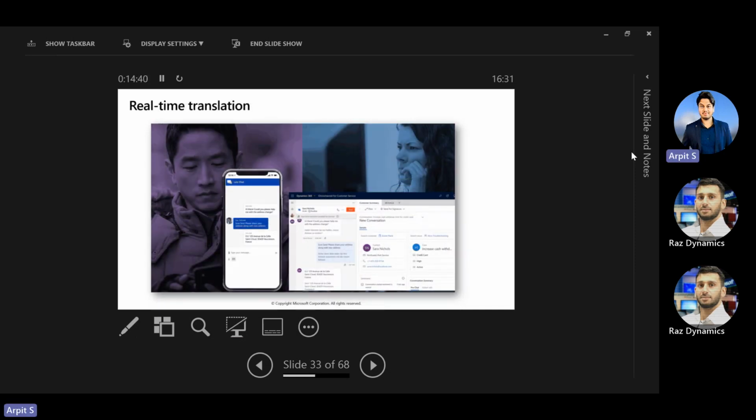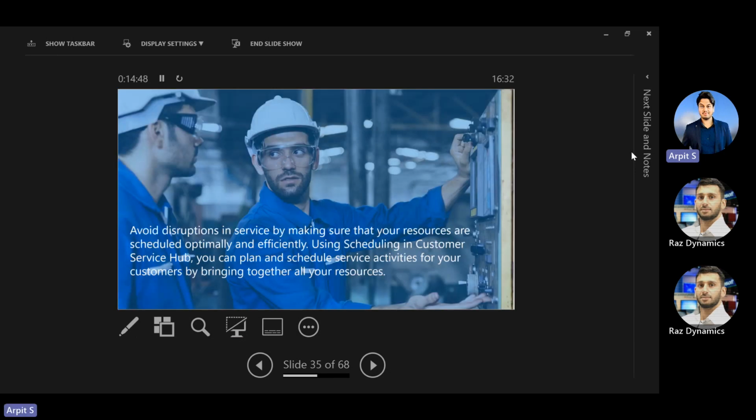Real-time translation. So it is basically the language translation it provides. So it supports multiple languages, and then you have the resource scheduling capabilities as well, because sometimes you have to do some kind of services where the agent has to go to the customer location. For example, you know about IKEA, right? So I'm working with IKEA customers, so I know they have the use case, like for example, you are working for the IKEA customer, and they provide the